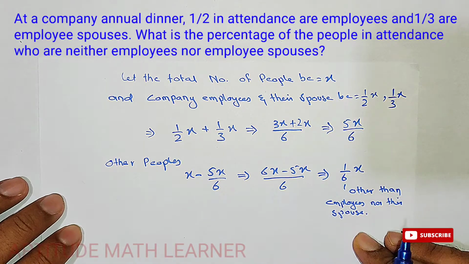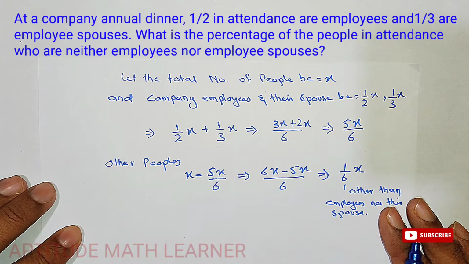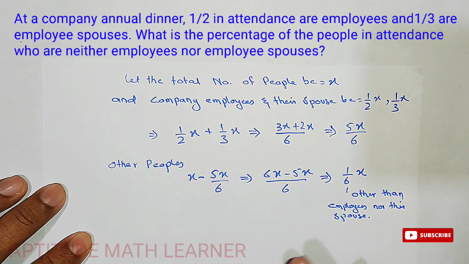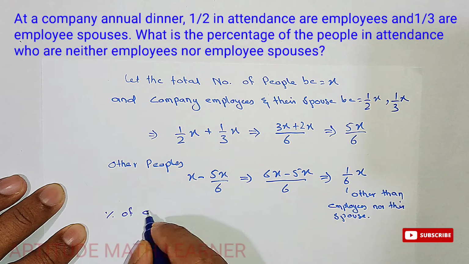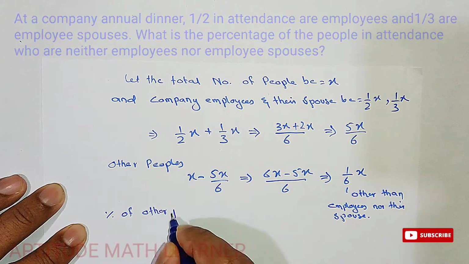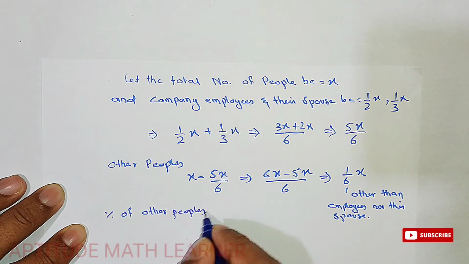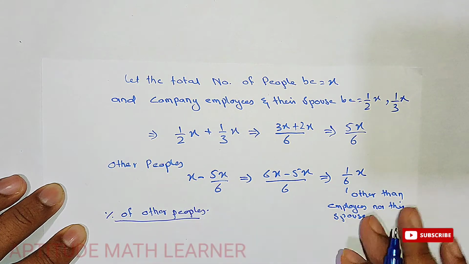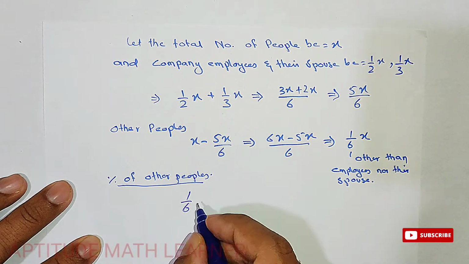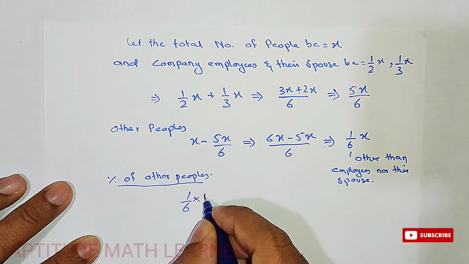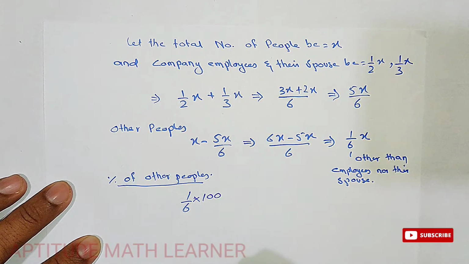In the next part of the question, it has been asked what is the percentage of other people. So the percentage of other people is 1 upon 6 multiplied by 100.